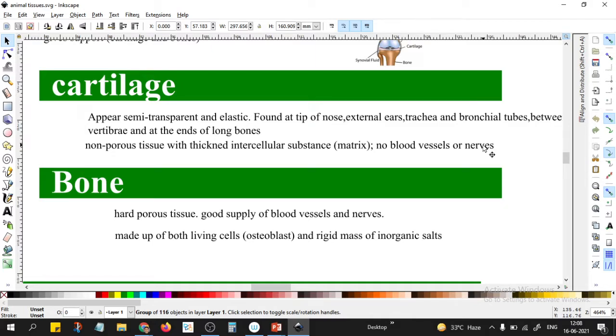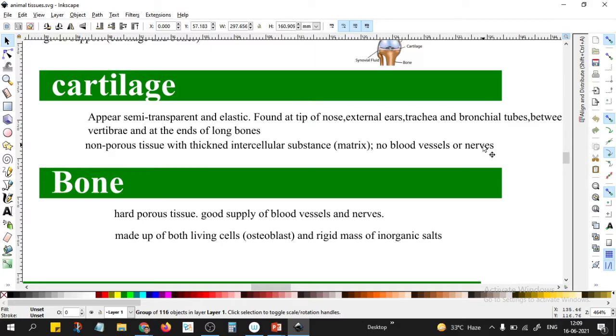But through the cartilage, many people get their nose and ears pierced, for putting rings or something. There is pain, it's not that there is no pain. The cartilage does not have any nerves, but the tissues around it have a few nerve endings, so you still get some pain.